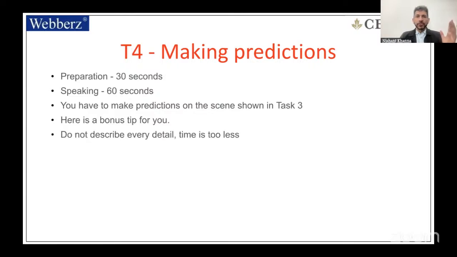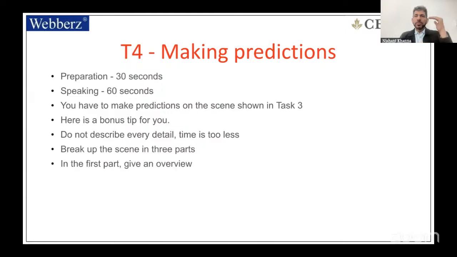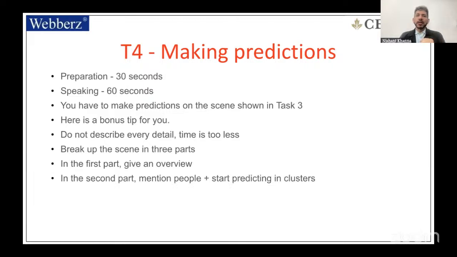Here's a bonus tip for you. Do not describe every detail, time is too less. Break up the scene in 3 parts. The first part, give an overview. Second part, mention the people, starting predicting in clusters. Make clusters out of it. Clusters means groups. A couple of people are here, a couple of people are here. So make groups out of it and start predicting. In part 3, conclude. So you have 3 things: overview, predictions, conclusions. Be natural. I always suggest be natural.